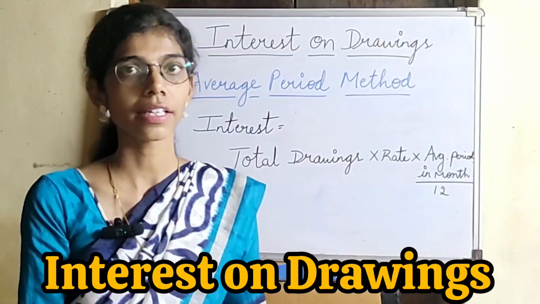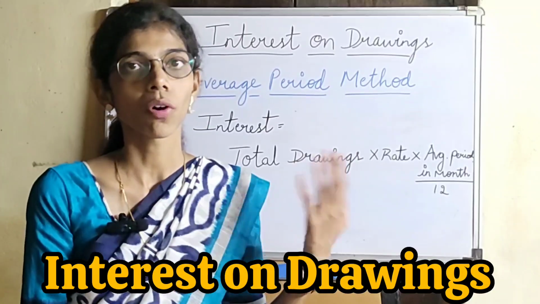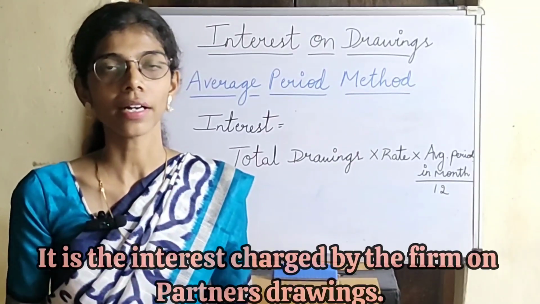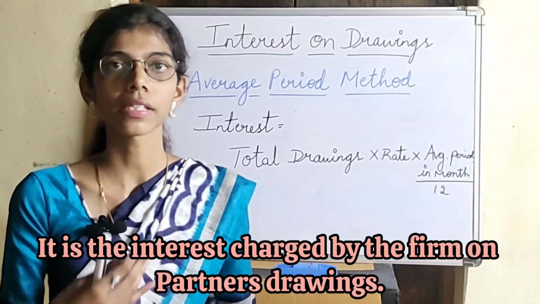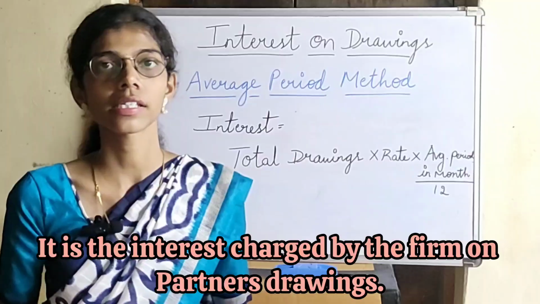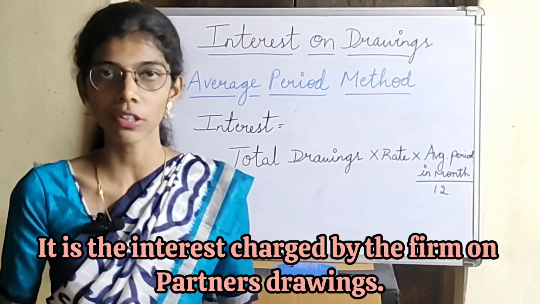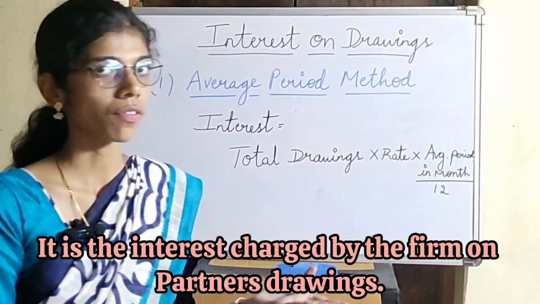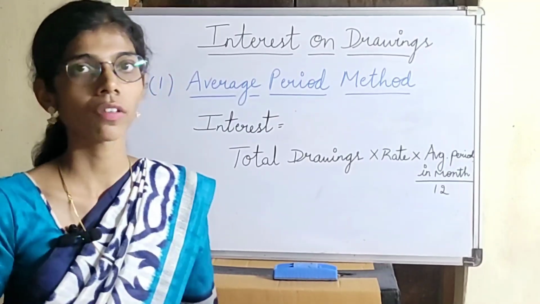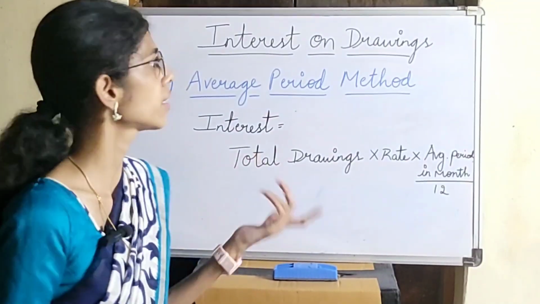Next, let us study about interest on drawings. What are drawings? Drawings is nothing but the cash withdrawn by the partners for personal use. Suppose the businessman has withdrawn 10,000 from the business for making expenses for the family. That is known as drawing. So how is the interest provided for the drawings? There are certain methods which we have to study under interest on drawings.